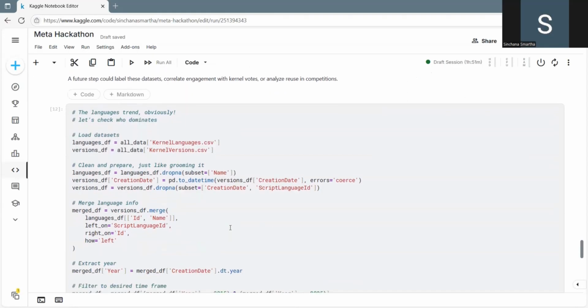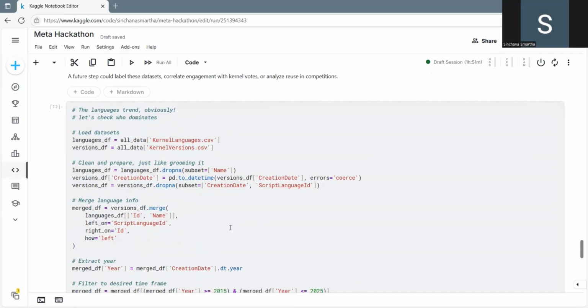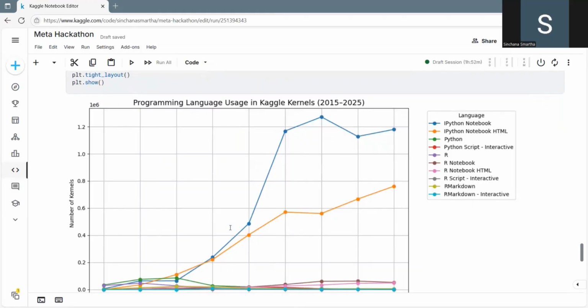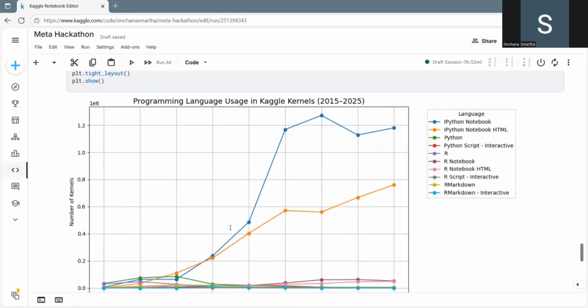And my next insight was that Python is the dominant kernel language. Extracting the insight from language trends was very fun. I mapped kernel language IDs using the kernel language CSV and kernel version CSV and plotted usage by year. IPython notebook skyrocketed, while R steadily declined.